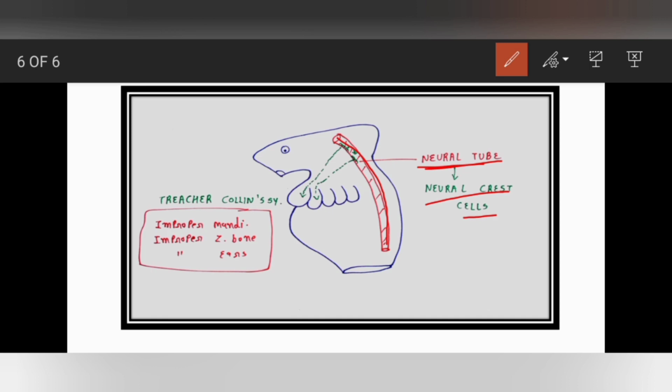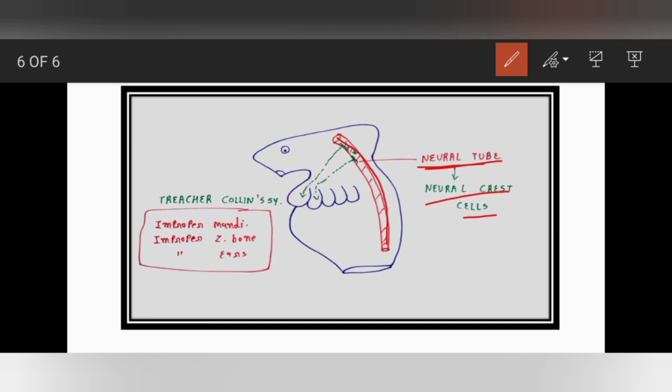They will divide and migrate. Because of the division and migration of the neural crest cells, we have the developed central nervous system and the developed pharyngeal arches, and that's why the pharyngeal arches can form our body structures.